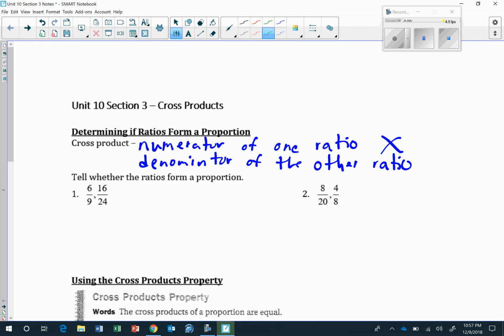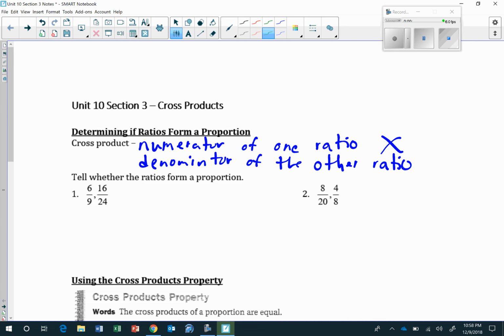In Unit 10, Section 3, we are talking about cross products, which is another way to solve proportions, and will probably wind up being the one you use the most. A cross product is multiplying the numerator of one ratio times the denominator of the other ratio. We can use cross products to tell whether a ratio is a proportion or not, and if it is a proportion, we can use cross products to solve for a missing value.